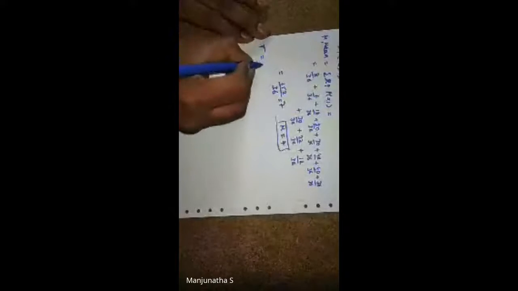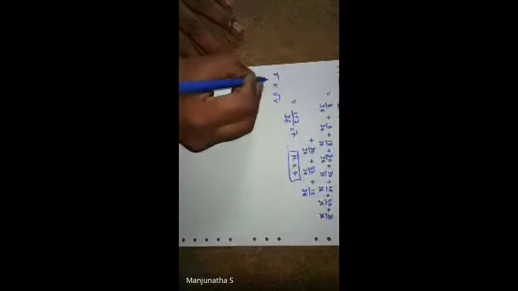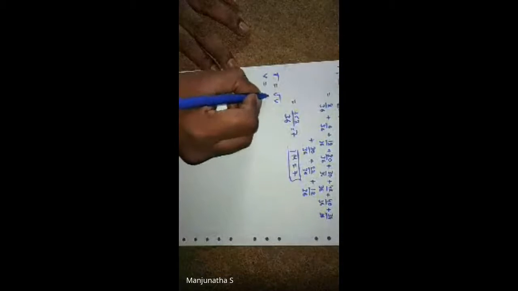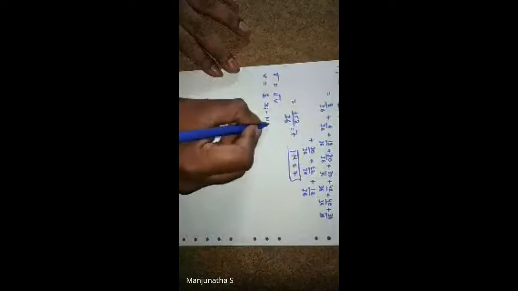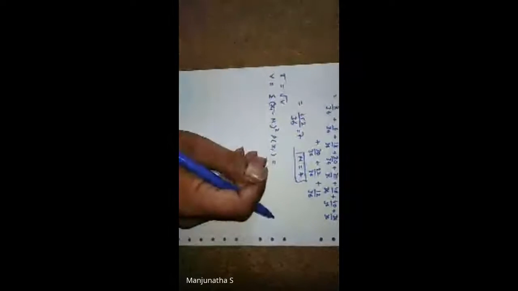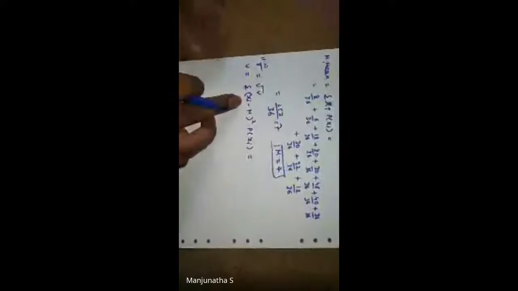Next, standard deviation. Standard deviation sigma is equal to square root of V. This is the formula. And what is the formula for V? V is equal to summation of xi minus mu whole square into P of xi. This I will not do. You need to do it, so this is homework. You just try it. Here xi is 2, mu is 7.